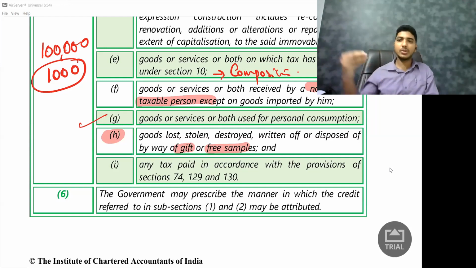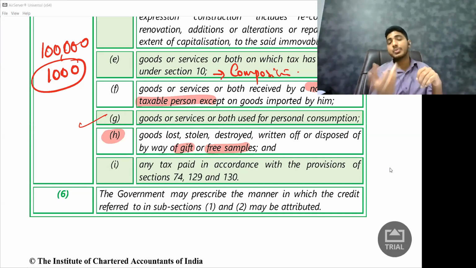Or so stolen, what is lost? Nobody stole it, but I only lost it somewhere. Or if it is destroyed, there is some huge rain and some tsunami kind of event, all my goods are destroyed, I have to reverse the credit. I have to repay the credit to the government. If I have not claimed the credit, then I cannot claim the credit. If I already claimed the credit, I need to repay it to the government.